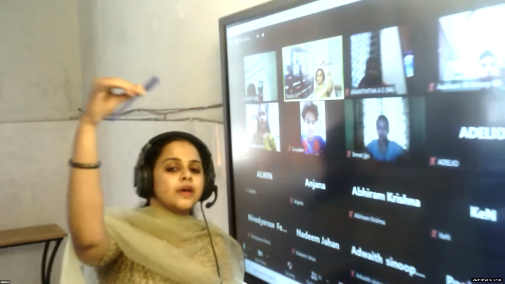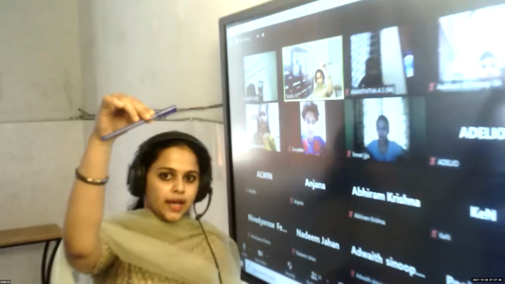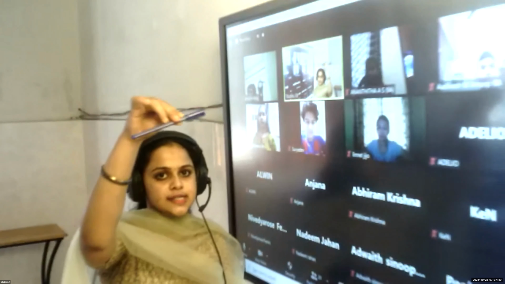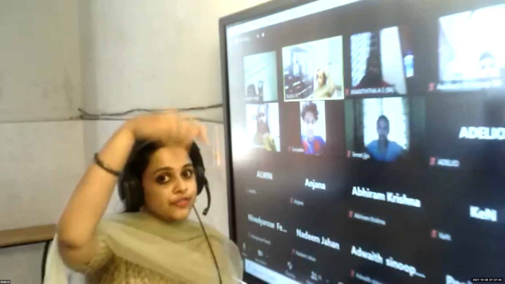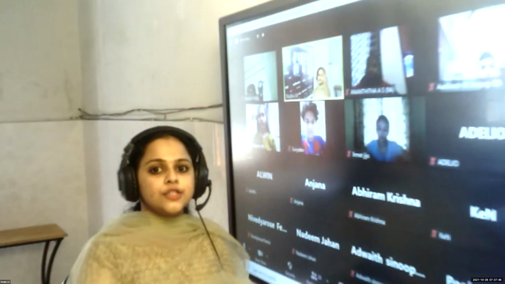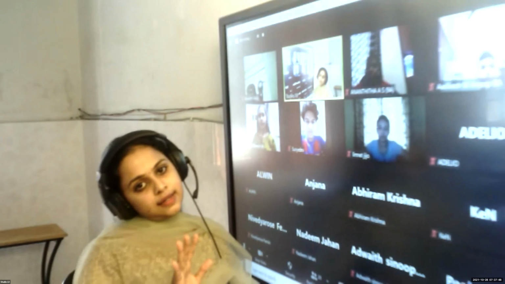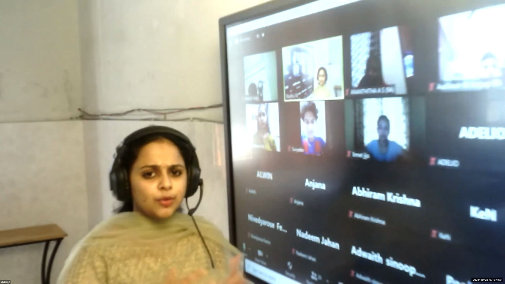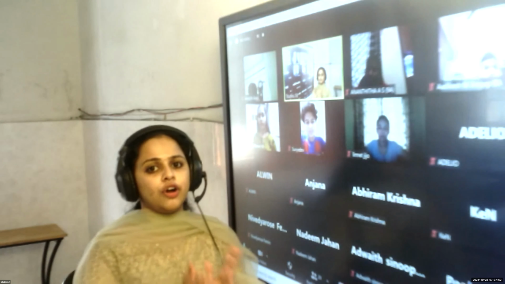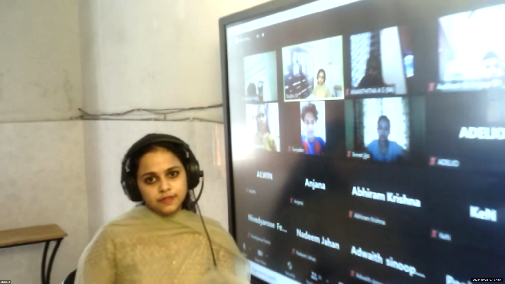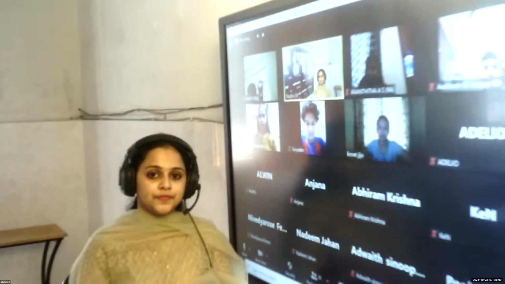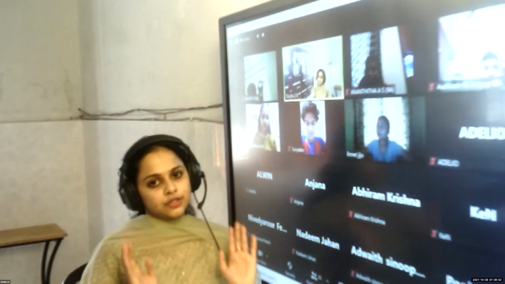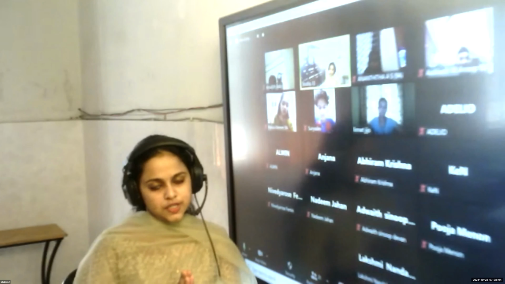Now, whenever we discuss this topic of free fall, we are already told that the object is initially in a state of rest. Whenever it is dropped from a particular height, it starts to move towards the earth. Okay, then what do you think? What about the velocity of a freely falling object? What happens to its velocity? Initially the object is at rest. Then what about the velocity of the object?